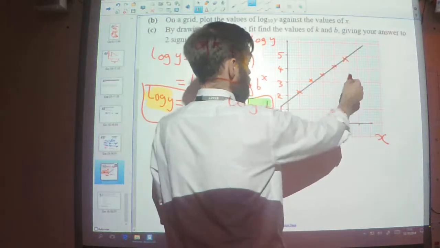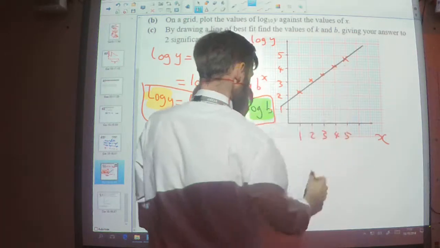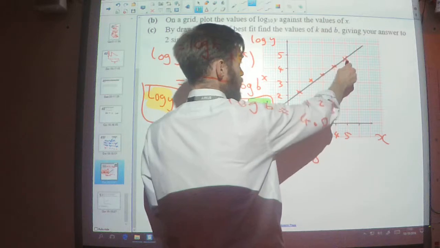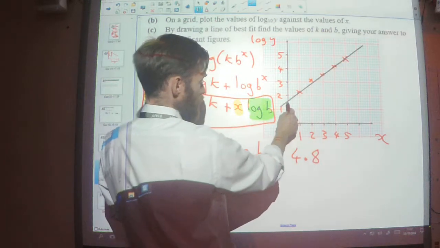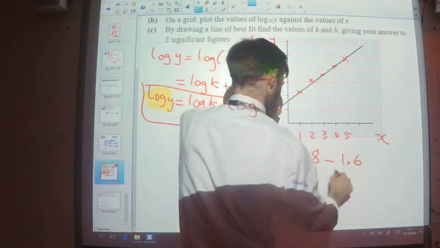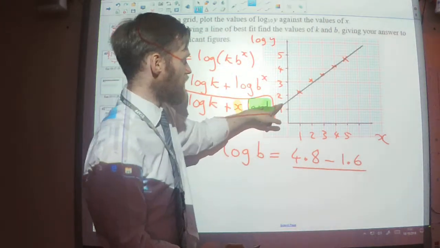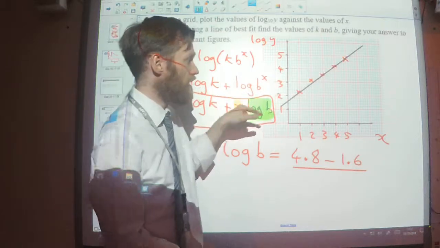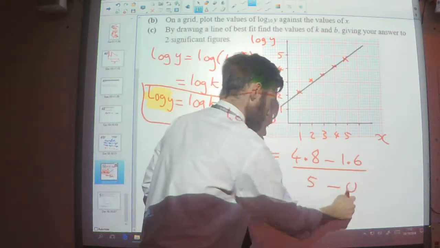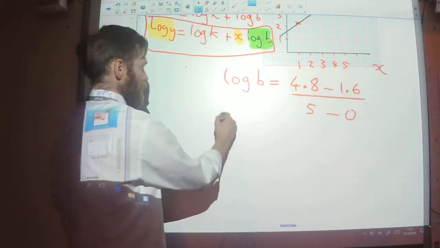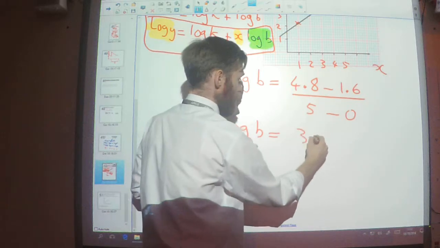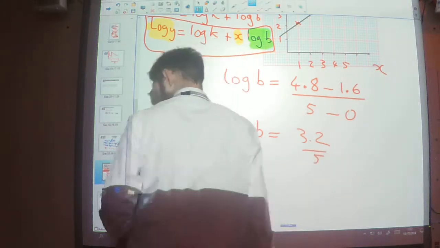So the change in y, I'm going from about 4.8 as my y coordinate here. My y coordinate here is about 1.6, I think. So this is the change in the y coordinates. The change in the x coordinates is 5 minus 0. So log b equals 3.2 over 5.